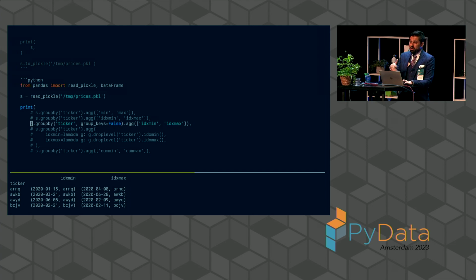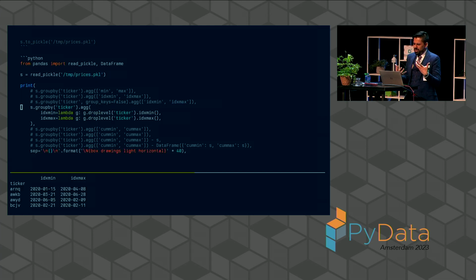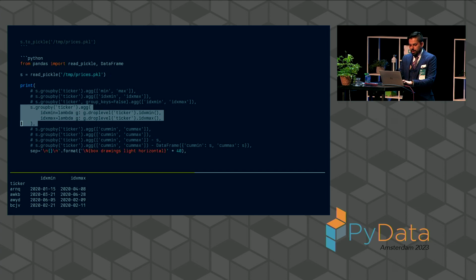In this case, it would, for example, remove the extra superfluous group key layering when we do, say, a .apply operation. But here we actually have to break this down into a user-defined function passed to agg. And so here we have something very useful. On the 15th of January, one of these tickers saw its minimum price. On the 8th of April, it saw its maximum price.